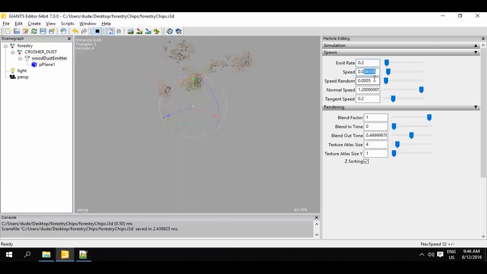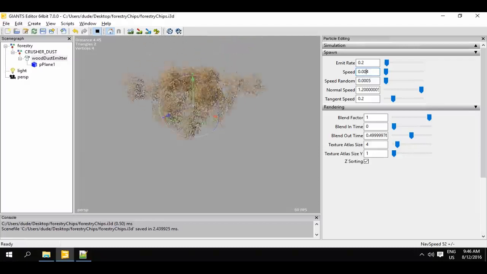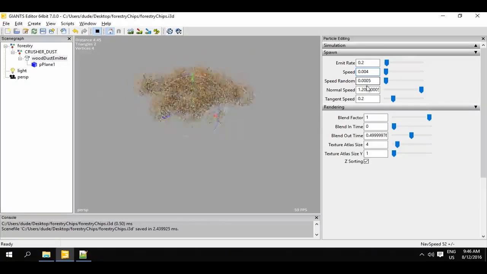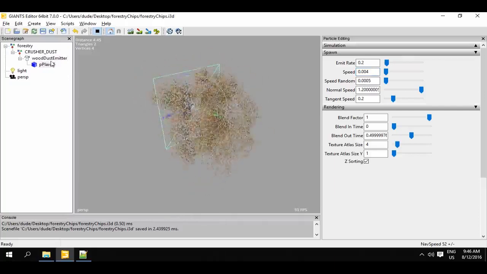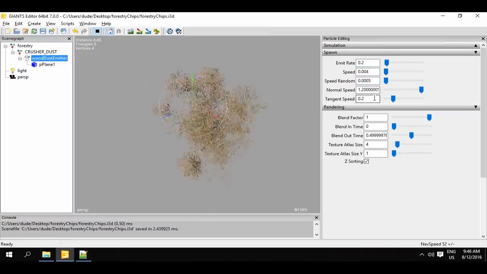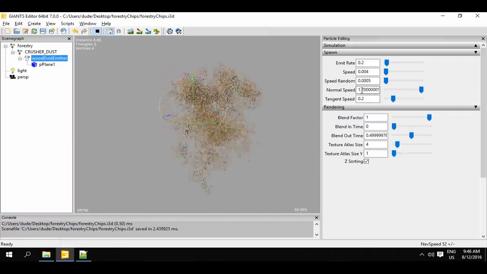There are some cases where particles shouldn't all have the same speed. There's another slider for this called speed random. This lets you configure how substantially individual particles should differ in terms of their speed. The last two items in the subsection spawn influence the direction in which particles are emitted. For example, it enables the particle's trajectory to be changed from a beam to a sort of fan.